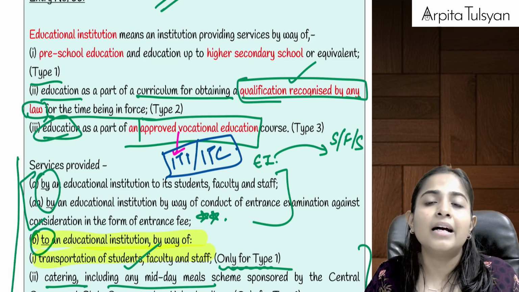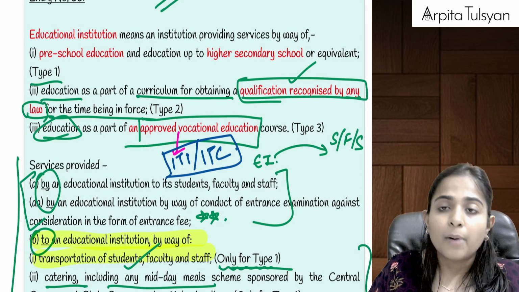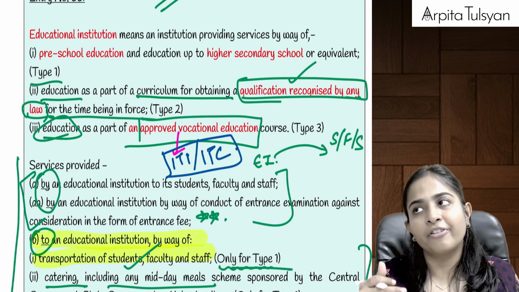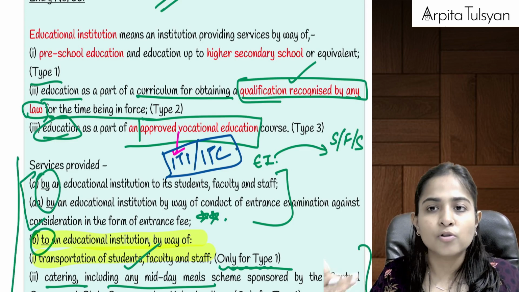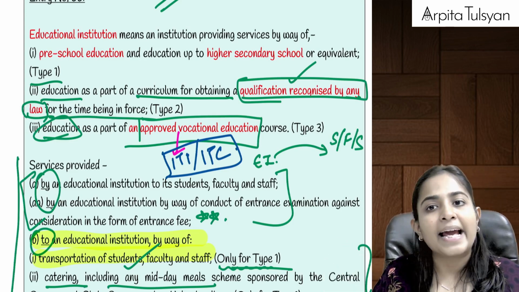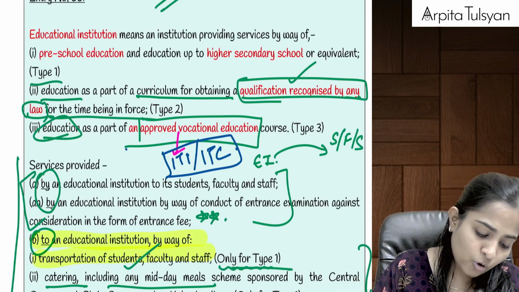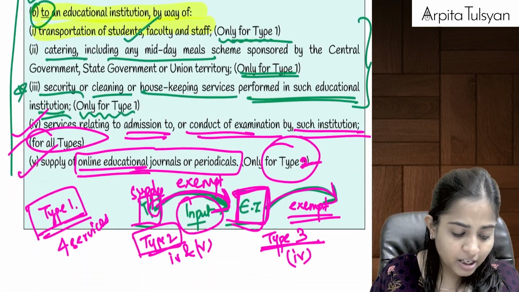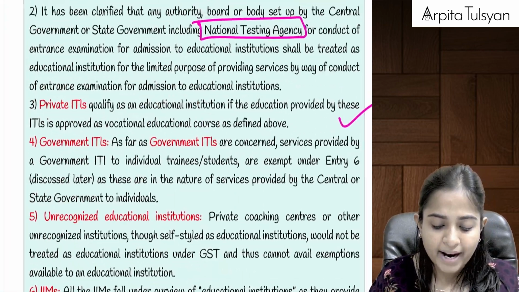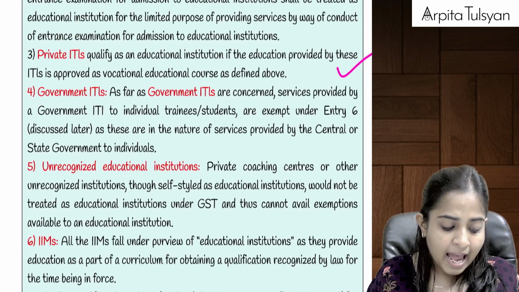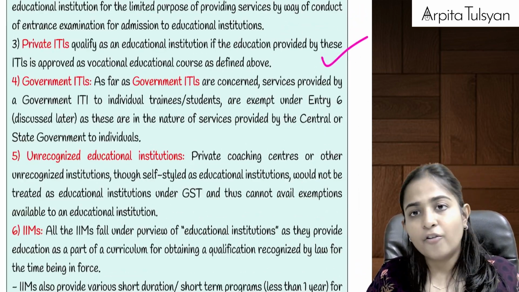Similarly, a modular employable skill course. What does it mean? Once you complete this course, you are eligible to get employment, because you have got those skills and now you can get employed. Such courses are called approved vocational courses. So any course which is provided by an ITI or ITC will be considered a vocational course.